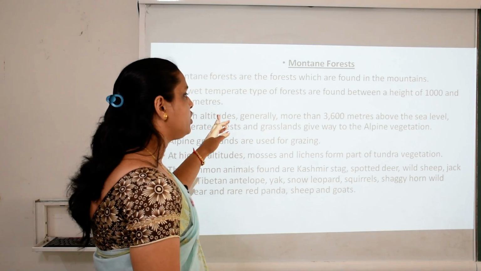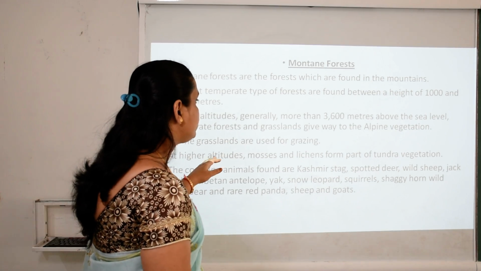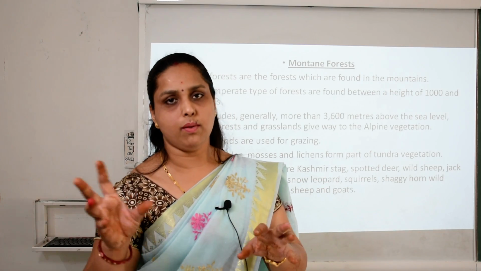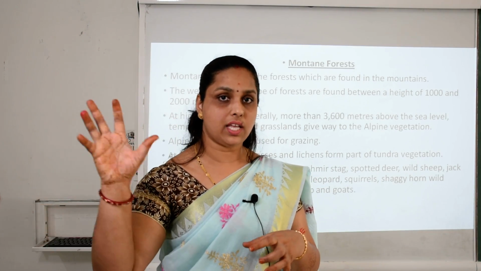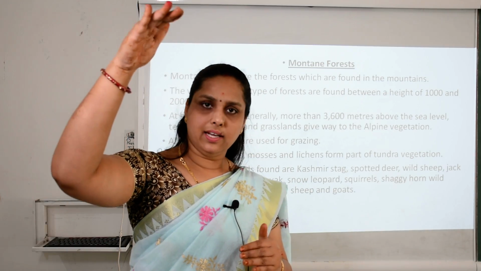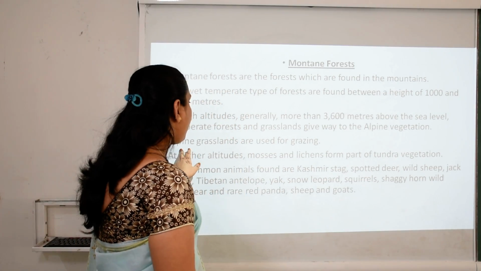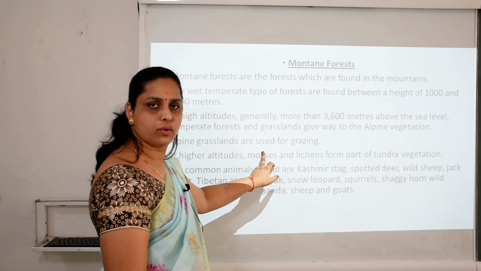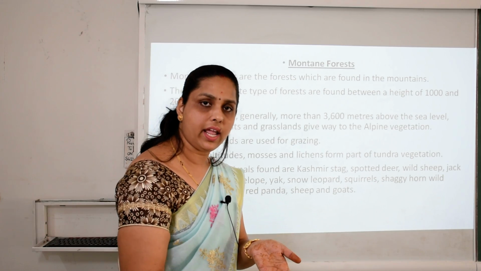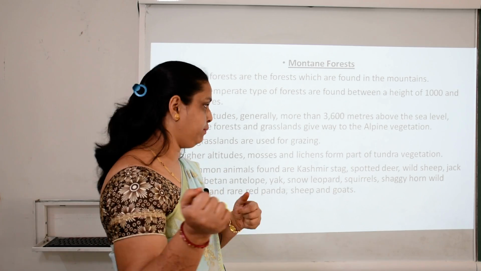At high altitude, generally more than 3600 meters above sea level, temperate forests and grassland give way to alpine vegetation. Now the kind of vegetation name has also changed. This is not evergreen forest, this is alpine vegetation. At a very high altitude these kinds of vegetation are found. Alpine grasslands are used for grazing also. Clear? The animals which are from that particular area have grazing grounds in these alpine forests.